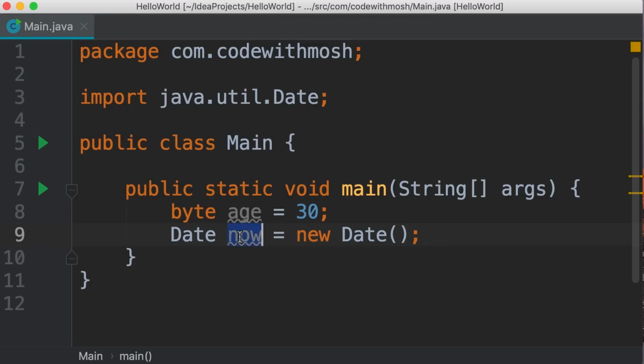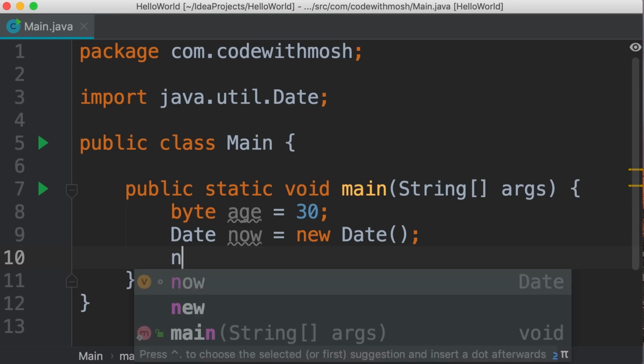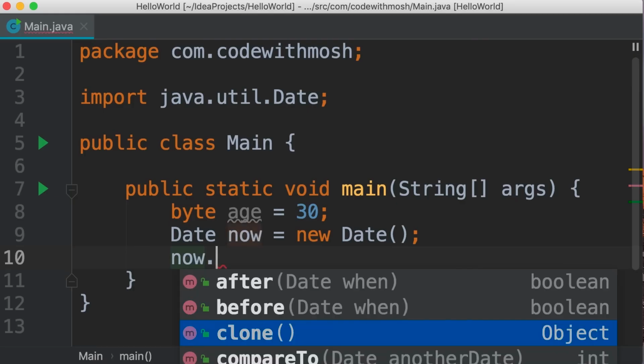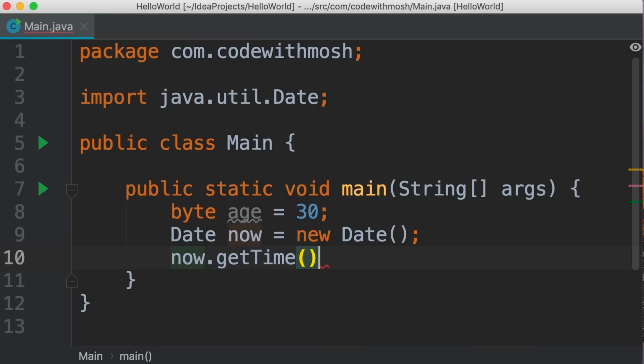In this example, this variable we have defined here is an instance of the date class. So these classes define templates or blueprints for creating new objects, new instances. As another example, we can have a class called human, and we can have objects like John, Bob, Mary, and so on. So an object is an instance of a class. Now, these objects or these classes have members that we can access using the dot operator. So we can type now dot, and these are all the members defined in this class or in this object. For example, we have a method called getTime, and this returns the time component of this object.